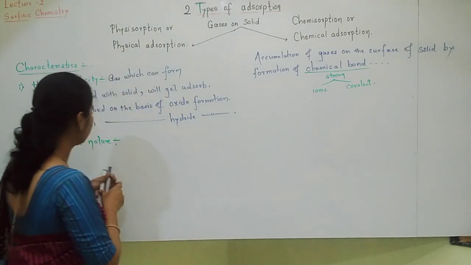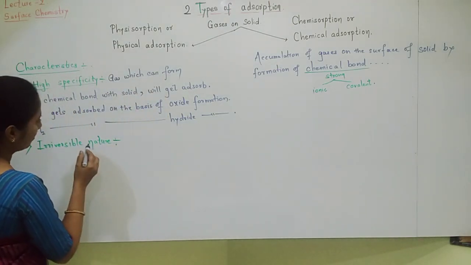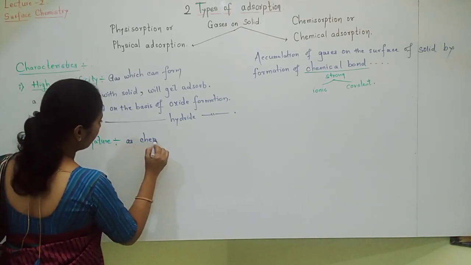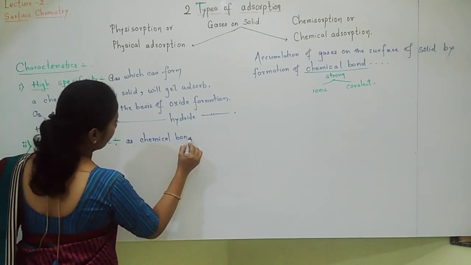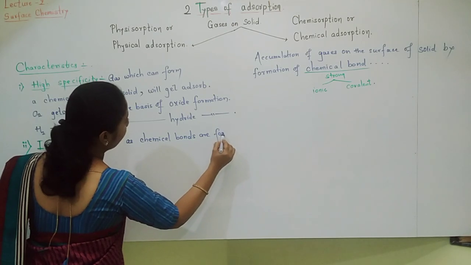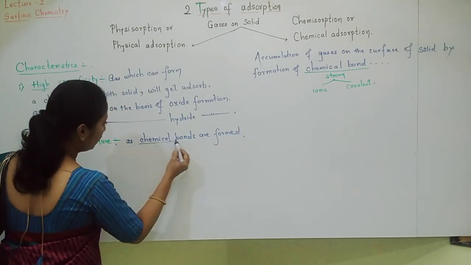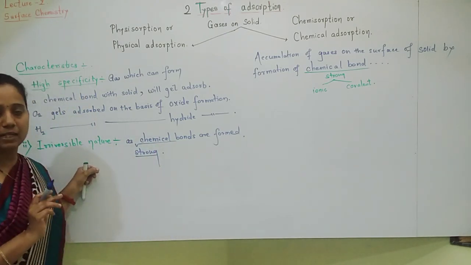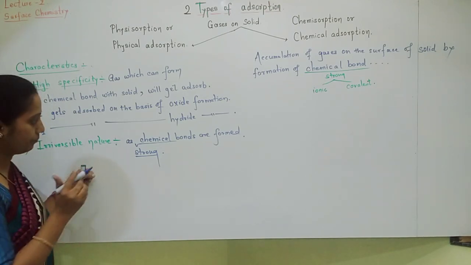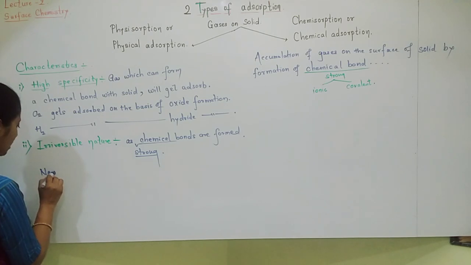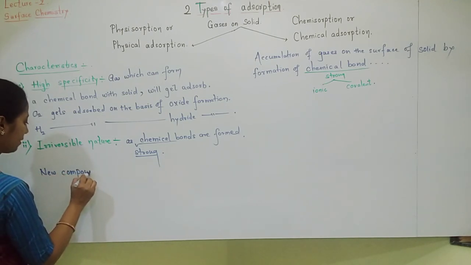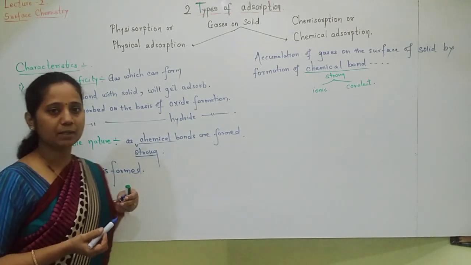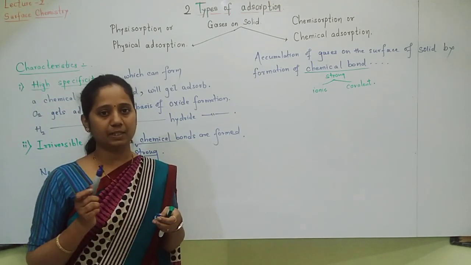So for irreversible nature, I will write: chemical bonds are formed. What type of chemical bonds are formed? Strong chemical bonds are formed. Chemical adsorption is not reversible, or you can say a new compound is formed. And that's why chemical adsorption is not at all reversible in nature.